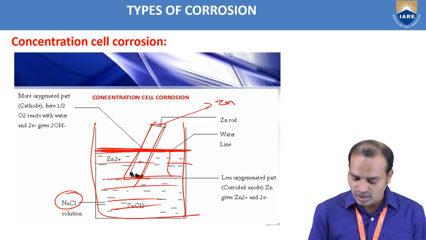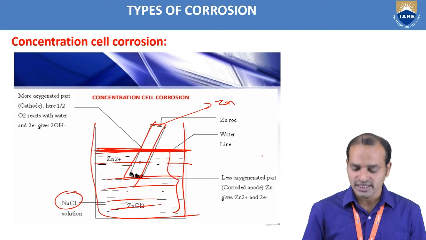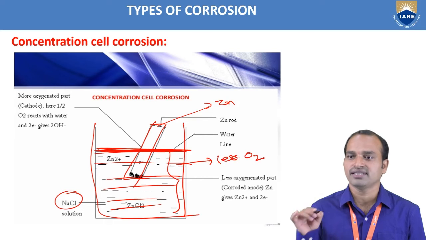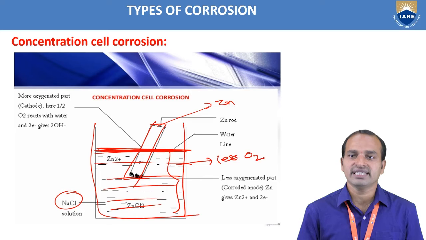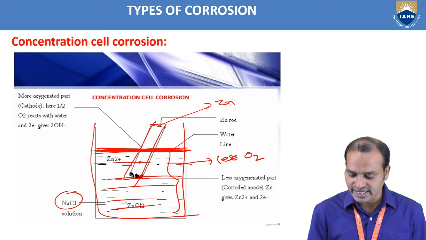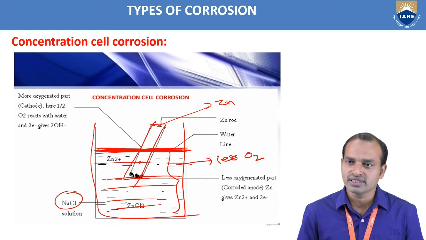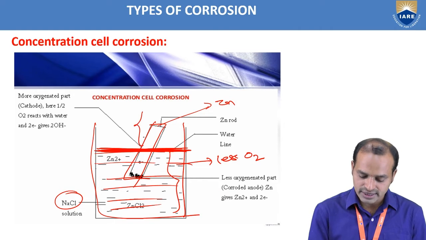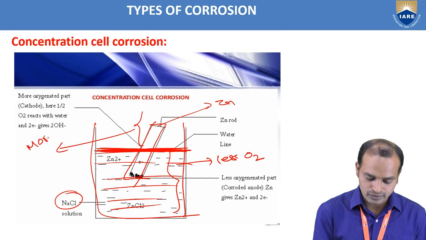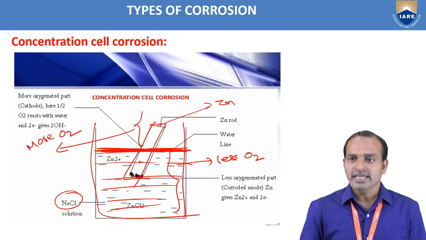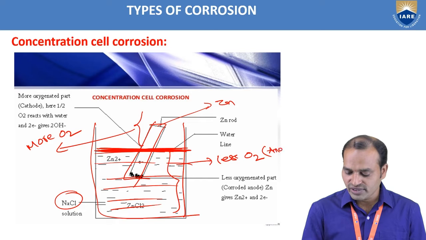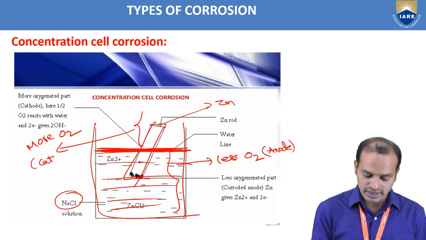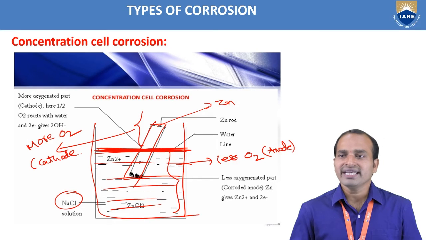And here, more water content is present. That means this part is a less oxygen area, less O2 is present, a poorly oxygenated area. Below the water line, below the electrolyte, there is less or poor oxygen. Above the electrolyte solution, this part has more O2. So here, the less oxygenated part acts as an anode, and the more oxygenated part acts as a cathode.